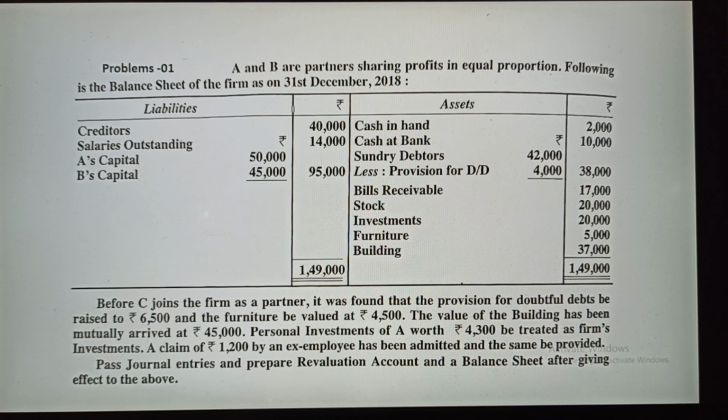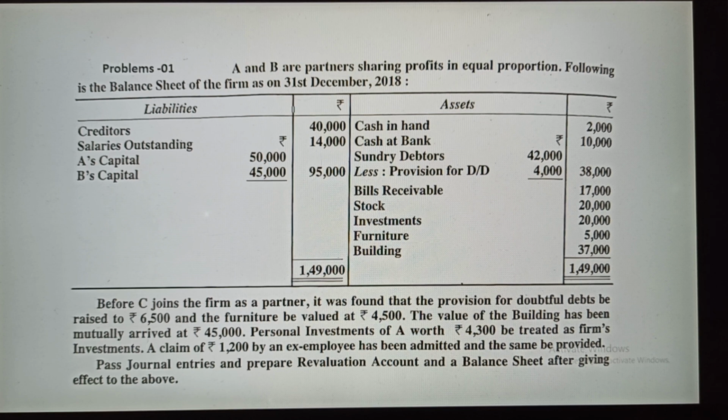See, in this question, there are 3 things you have to do. One is you have to pass the journal entries. I have already told you what to do: when your assets increase, you have to debit the assets. When your assets decrease, you have to credit the asset. That's very simple. In case of liabilities, when your liabilities increase, you have to credit, and when your liabilities decrease, you have to debit. Very simple, you can do it.